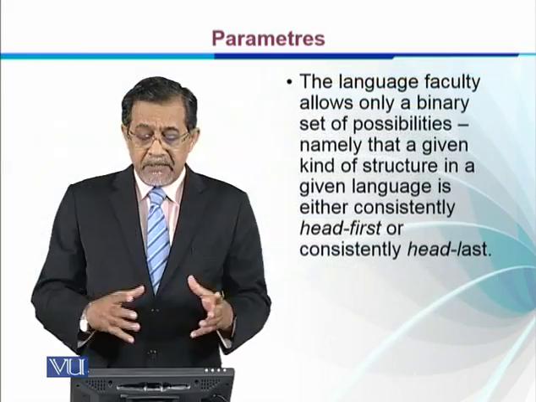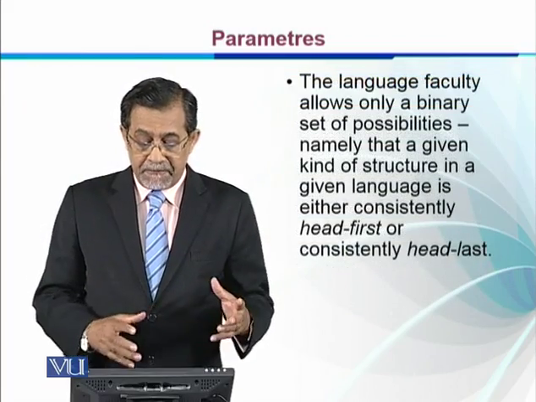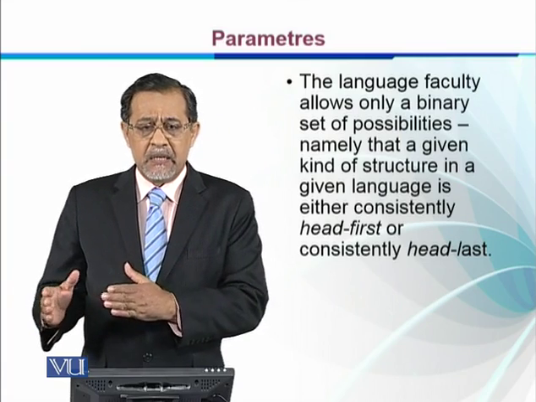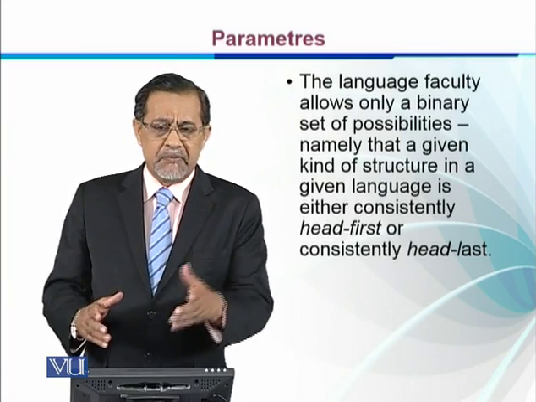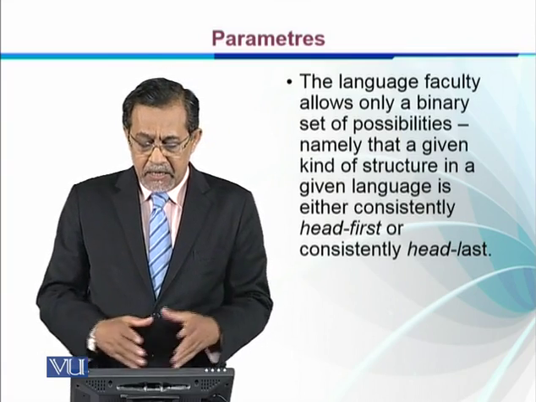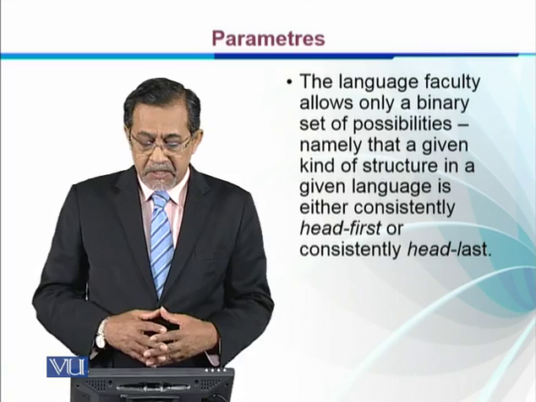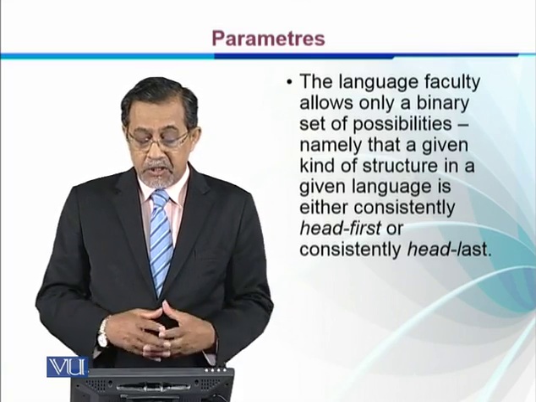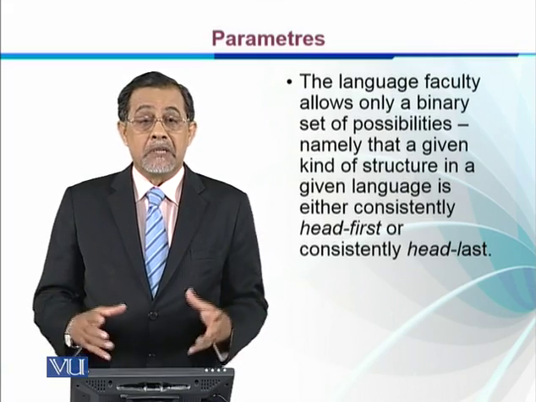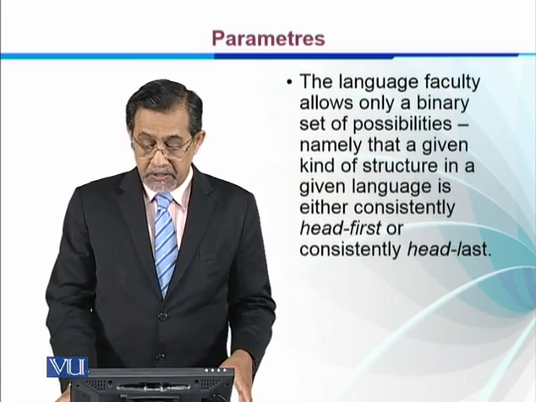The language faculty allows only a binary set of possibilities, whether something is or whether something is not. So on this basis we have seen that the division that we have made is binary, namely that a given kind of structure in a given language is either consistently head first or consistently head last. This is the binary aspect of languages.